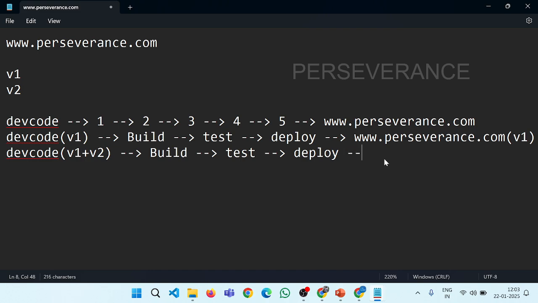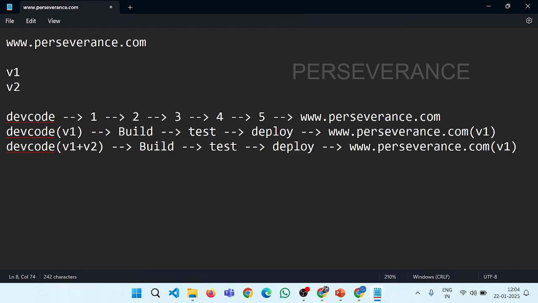And then this time we'll have v2, because we have the v2 code as well. But what we should understand is that after modifying the code, that particular code should undergo the build process, then testing, then deployment, whatever stages are involved.